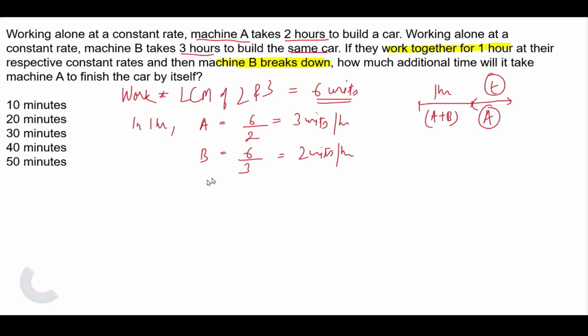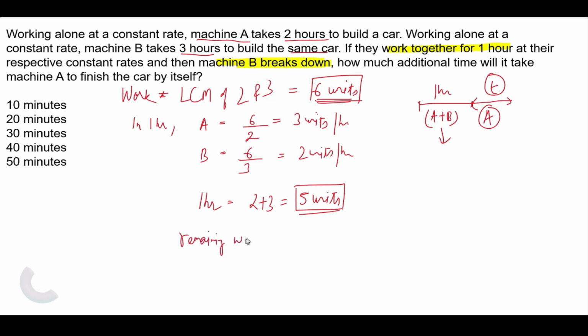So for the first hour, when both are working together, the amount of work done will be 2 plus 3, 5. So both complete 5 units of work in 1 hour. So how much work is remaining? The total work was 6 units, completed work 5 units. So the remaining work which needs to be done is 6 minus 5.